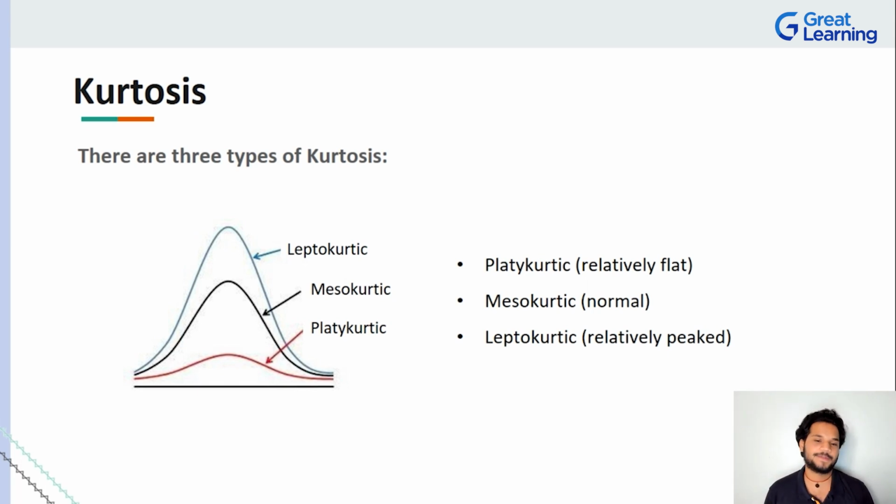These are the three types of kurtosis. One is leptokurtic, the other one is mesokurtic, and the other one is platykurtic. What are these? First of all, the black line you see in the middle is called mesokurtic, and this looks relatively normal, right? If you ever take a look at a normal distribution, it's going to be something like this. It is slightly bulged at the top and it just flows up and flows down, correct? But take a look at leptokurtic. With respect to leptokurtic, it is a very steep climb, and as soon as the steep climb is done, there's a very steep descent, and you will see that it's very different.